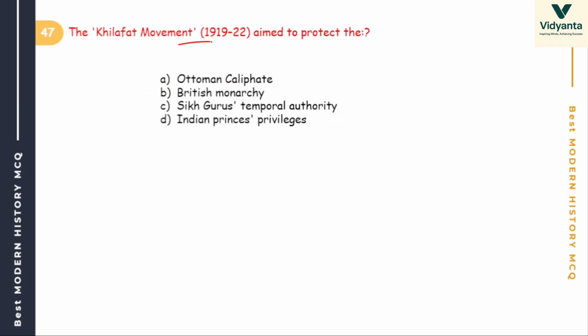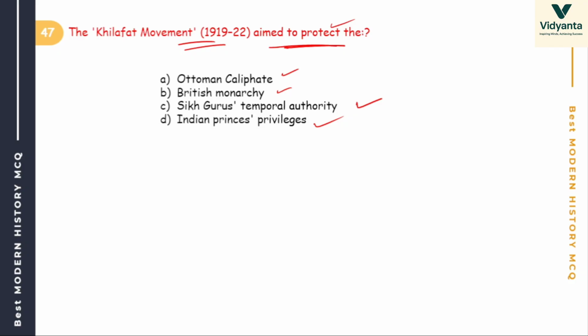Then, Khilafat movement 1919 to 1922 aimed to protect Khalifa, British monarchy, Sikh Guru, Indian princes' privileges. Khilafat movement. What is Khilafat movement?